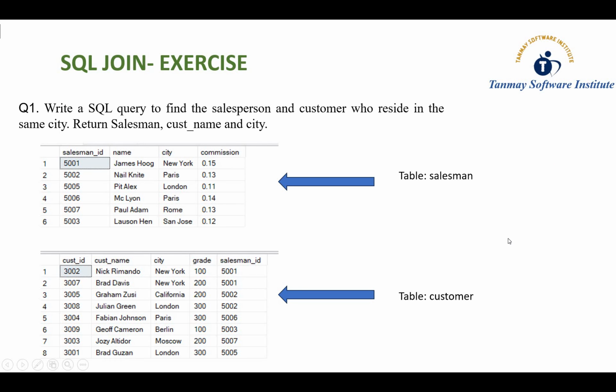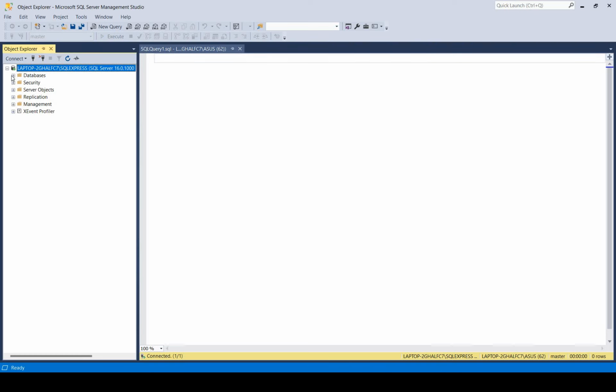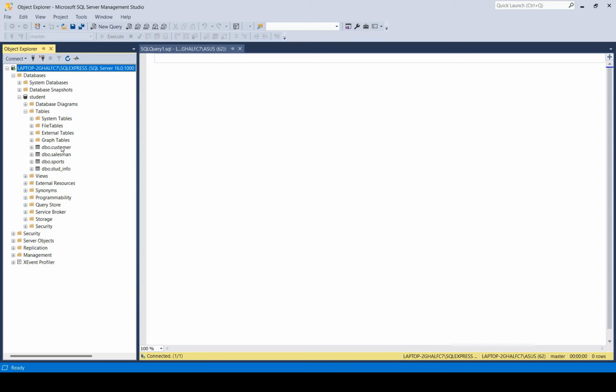Before the exercise, I just want to switch my window and show you practically how the different joins are performed. First of all, here you see my database, and in that I have created a database called student. When I expand the tables, there are two tables, sports and Studinfo.